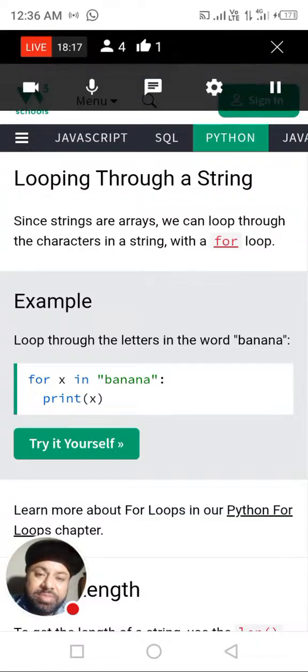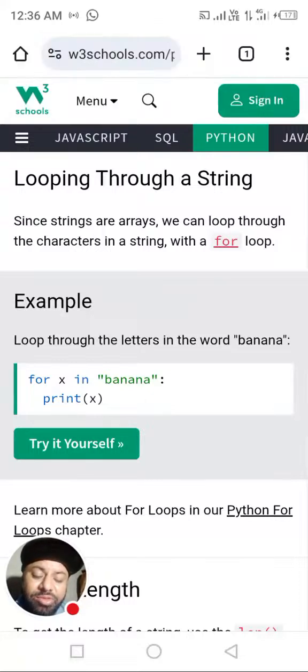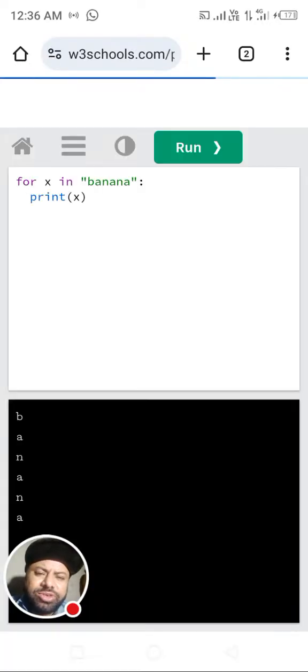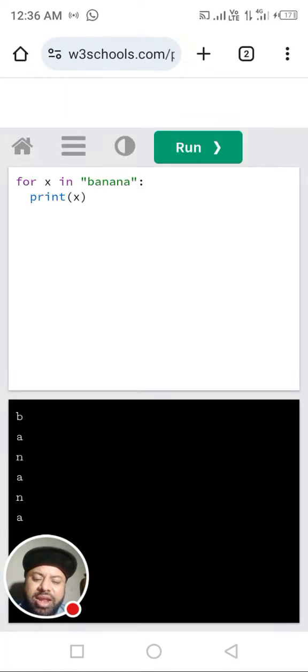But in C++, after the increment there is a condition. If the condition is not met, then it may terminate. But here it goes from 0 till the end. We can see its output. Hopefully, you understood this concept. Here it is, banana, B-A-N-A-N-A, automatically going to a new line, whereas in C++ you use cout, and println is used in Java.